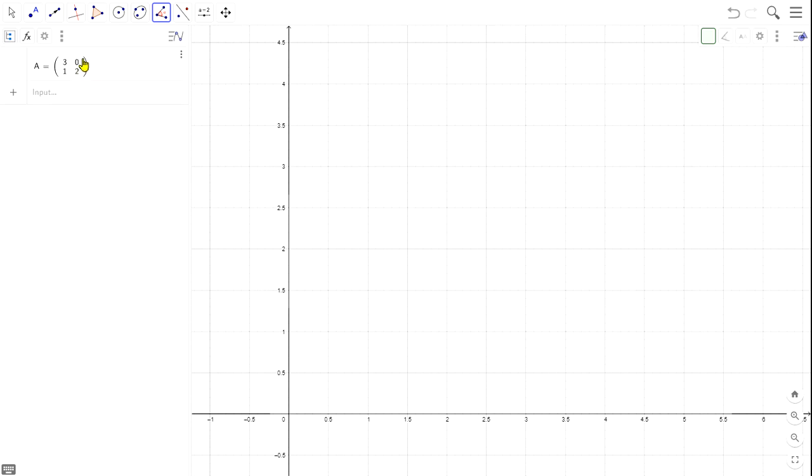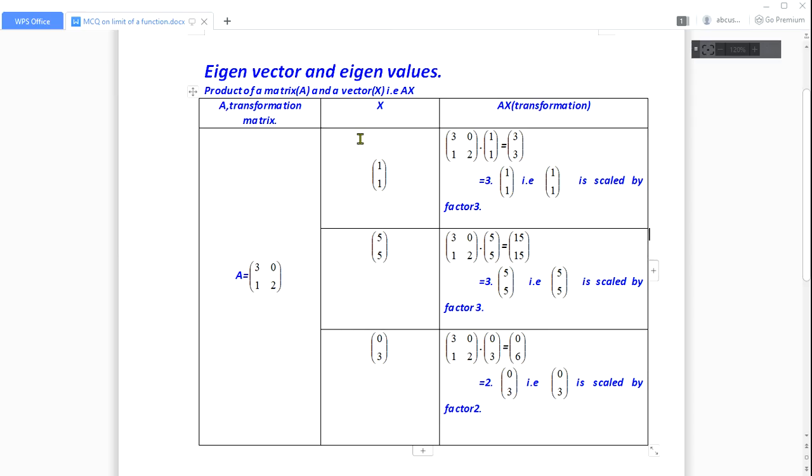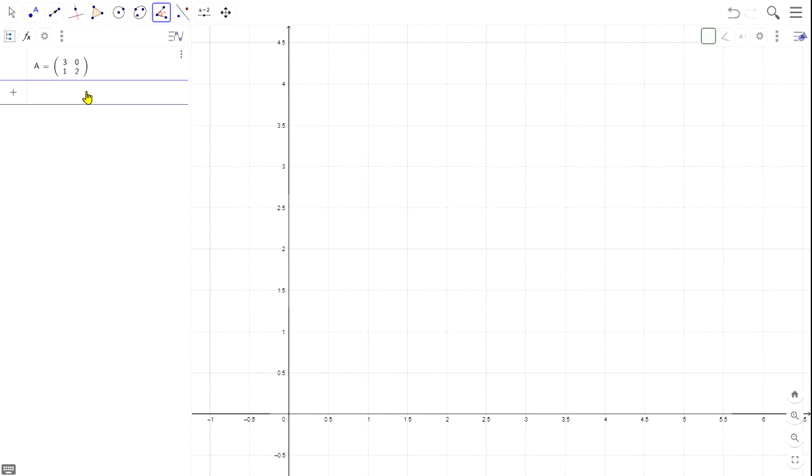Here a transformation matrix A is typed on GeoGebra. Let me type the next vector. Let me take the vector x, which is (1, 1). The first row is 1, and the next row is also 1. And then hit enter.